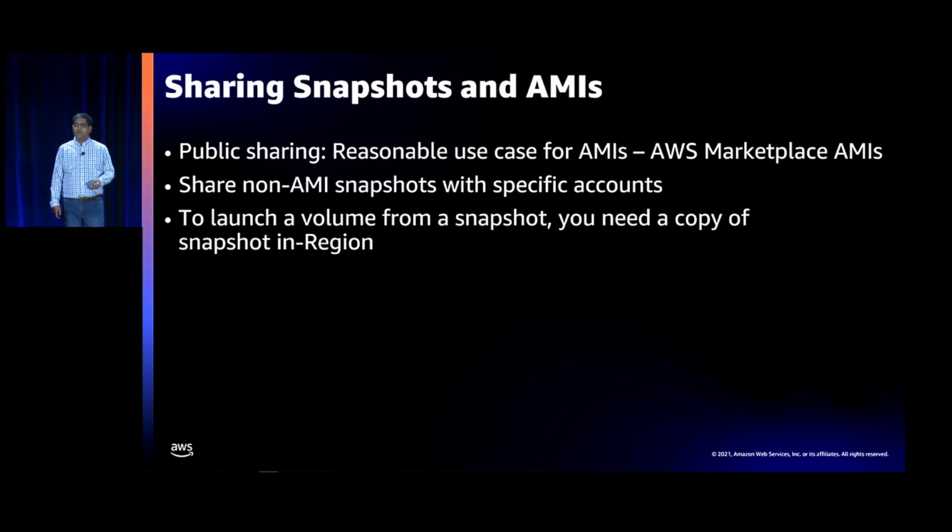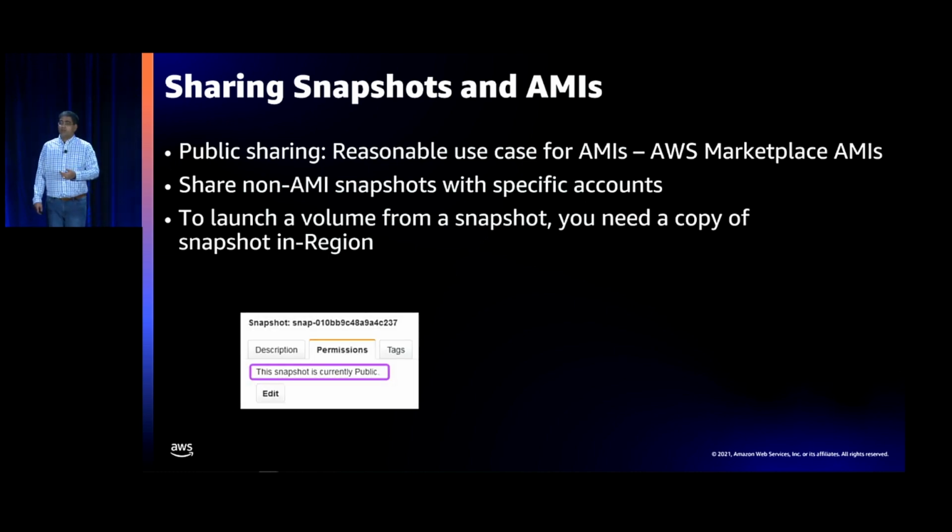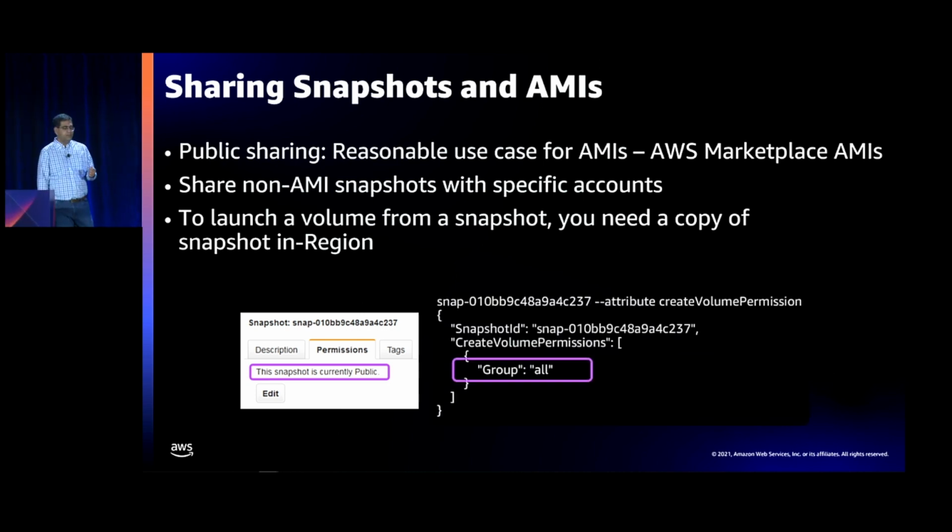Last thing that customers often ask us about: if you want to launch a volume from a snapshot, be sure you have a copy of that snapshot in that region, because otherwise you won't be able to launch a volume from it. So how do you find out if a snapshot is public? Another question that customers ask us. If you go to the console, you can look at the permissions tab for a snapshot, and that will tell you if this snapshot is public. Again, if you like JSON or XML output, you can see the create volume permission, and that will show you a group equals all, which will tell you that the snapshot is shared publicly.